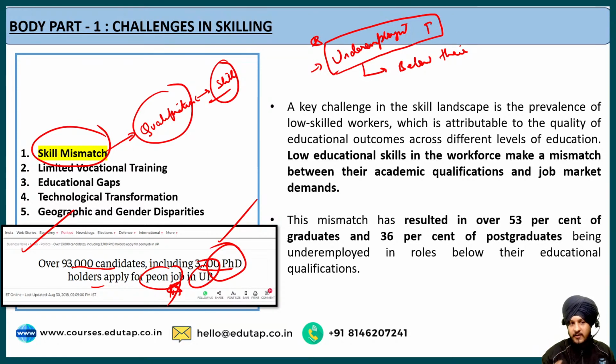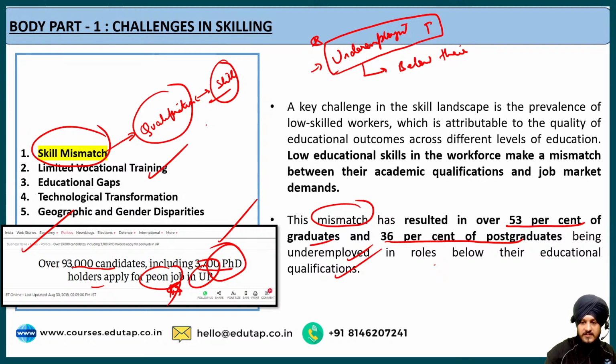And the economic survey says that this mismatch has resulted in over 53% of graduates and 36% of postgraduates being underemployed in roles below their educational qualification. It means that this percentage of graduates and postgraduates have adopted careers and professions for which they are overqualified.